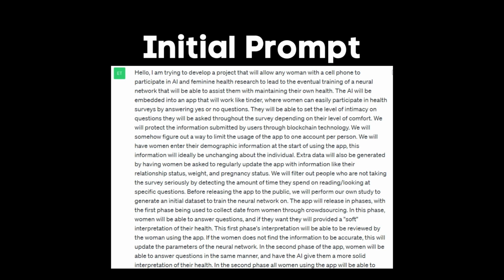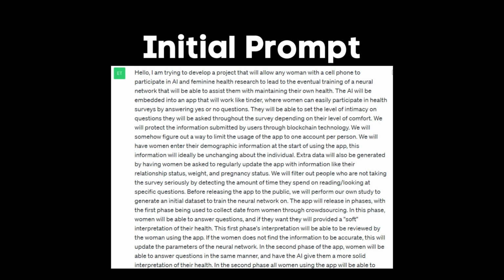Hello, I am trying to develop a project that will allow any woman with a cell phone to participate in feminine health research to lead to the eventual training of a neural network that will be able to assist them with maintaining their own health. The AI will be embedded into an app that will work like Tinder, where women can easily participate in health surveys by answering yes or no questions.